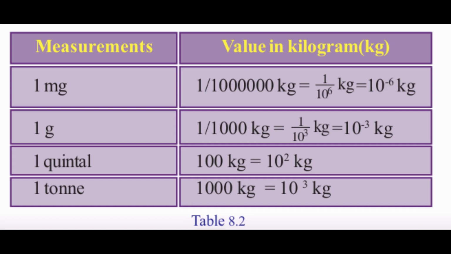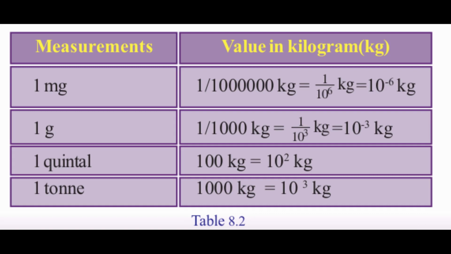Here we say something about the basic unit. Although the basic unit of mass is kilogram, sometimes we use smaller or bigger units to suit our convenience for measuring mass. The smaller units are milligram, gram, and the bigger units are quintal, ton, etc. From the table, let us see the relationship between kilogram and these units.